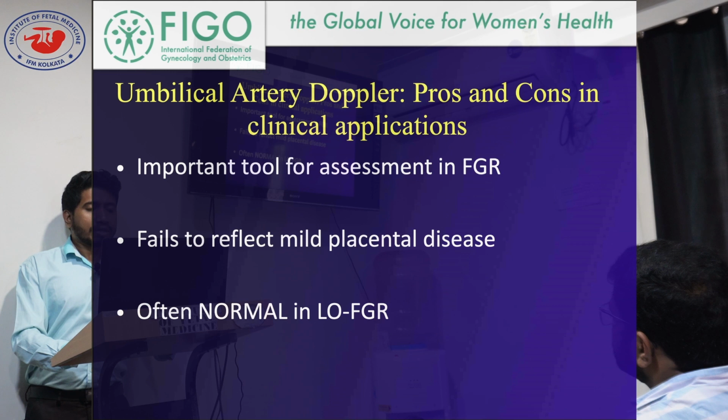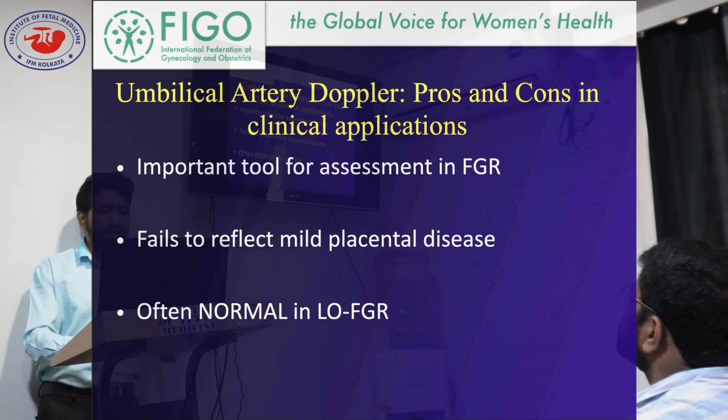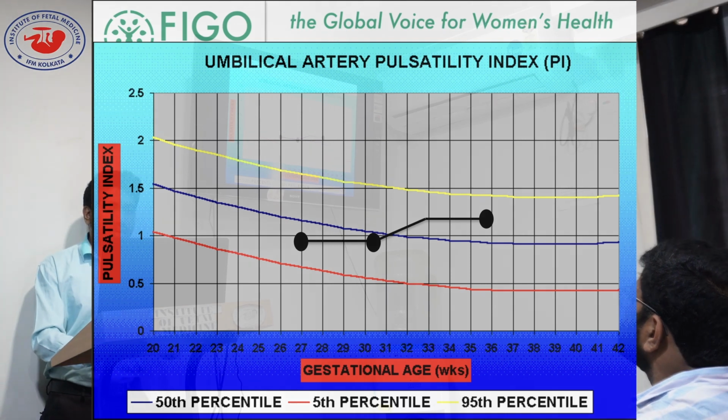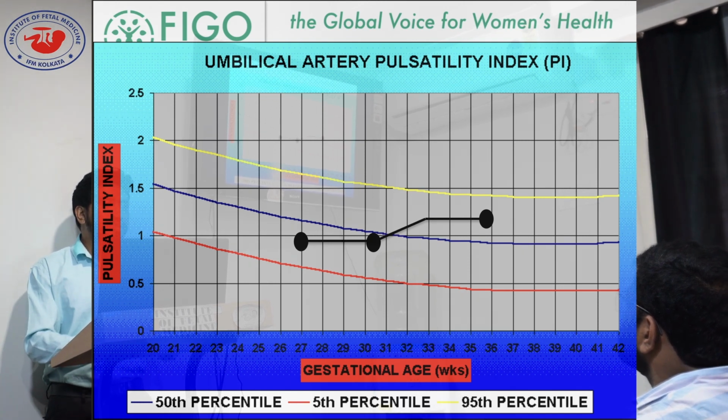So what are the pros and cons of umbilical artery Doppler in clinical applications? It's an important tool for assessment in FGR. It fails to reflect mild placental disease, and it's often normal in late onset FGR, as we discussed. So better we should apply a nomogram chart and assess the umbilical artery Doppler on a continuous basis throughout the pregnancy, rather than using a single value over a single scan.